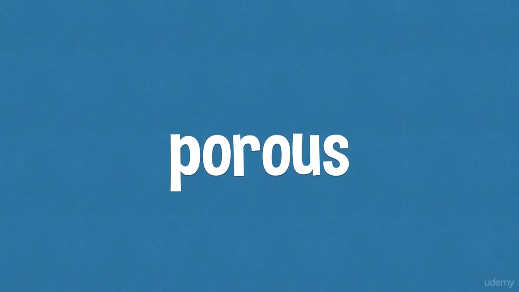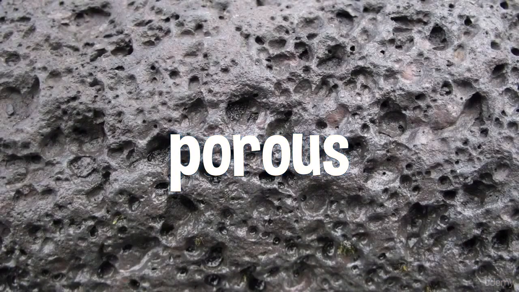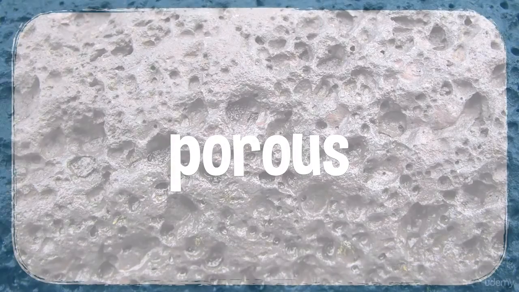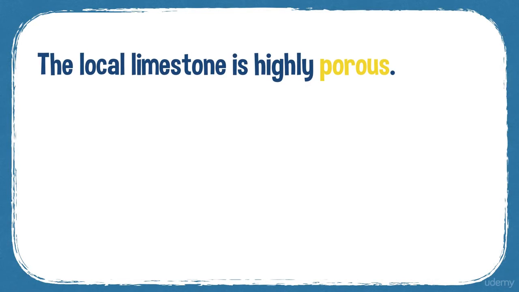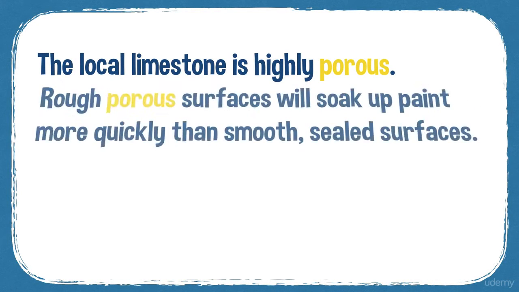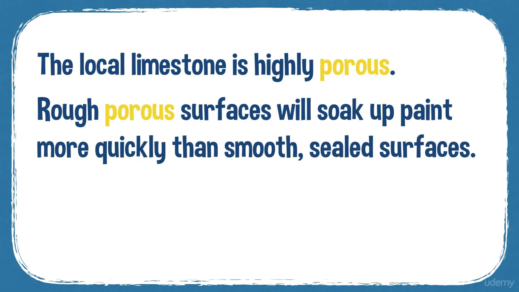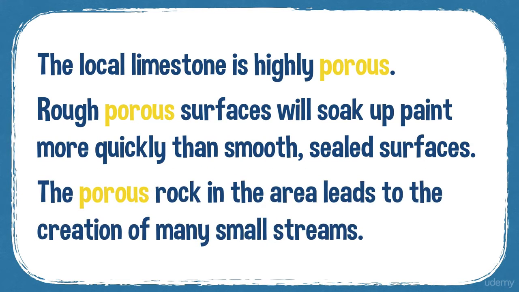Here's the next word: porous. Porous. Something that is porous has lots of small holes in it, which water and air can pass through. So for example, the local limestone is highly porous. Rough, porous surfaces will soak up paint more quickly than smooth, sealed surfaces. The porous rock in the area leads to the creation of many small streams.